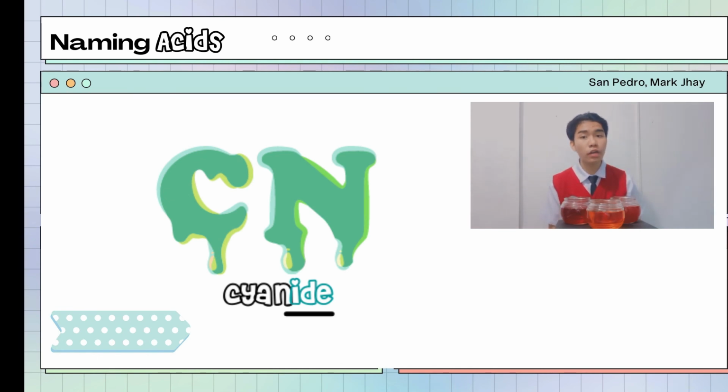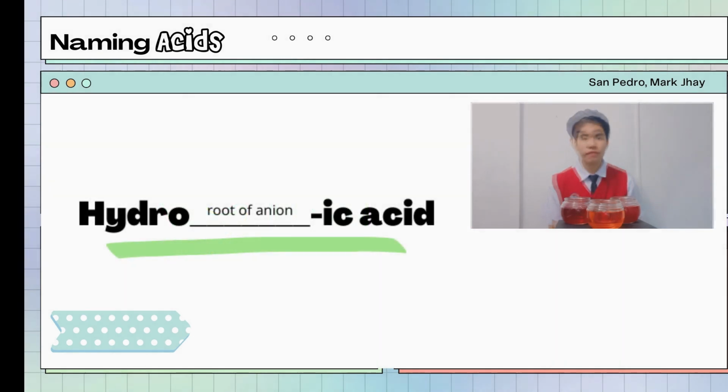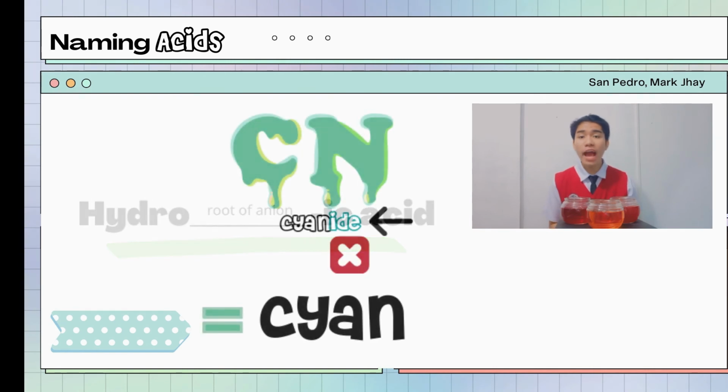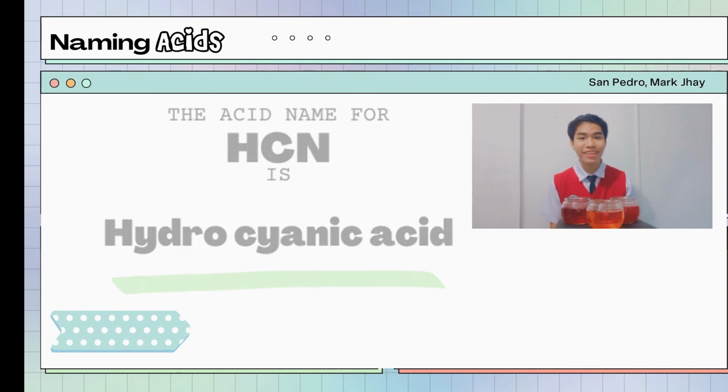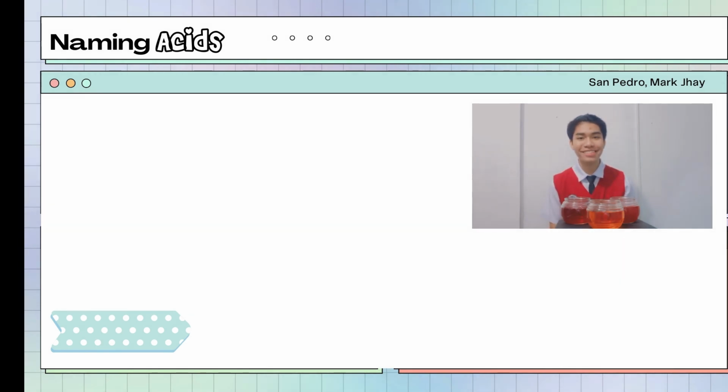Therefore, we need to follow this formula: hydro, root of the anion, ic, acid. Removing IDE from the name cyanide will give us cyan. So, the acid name for HCN is hydrocyanic acid.